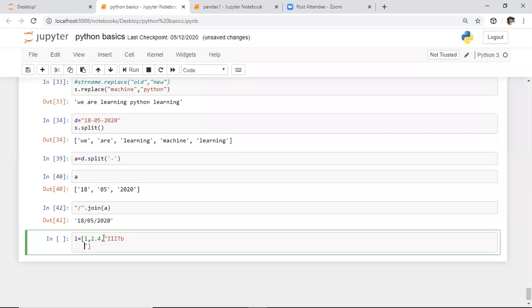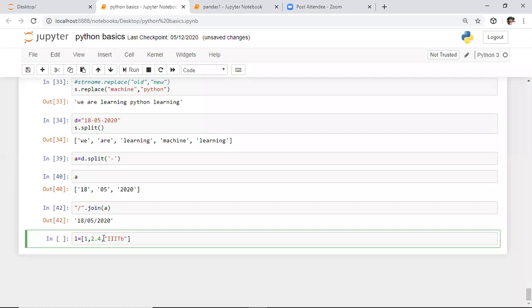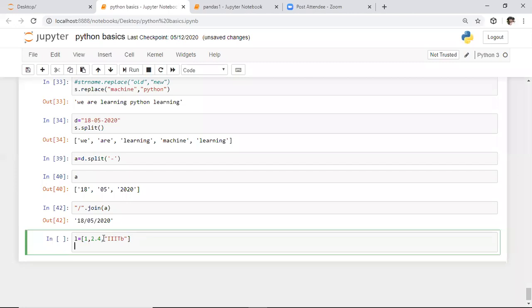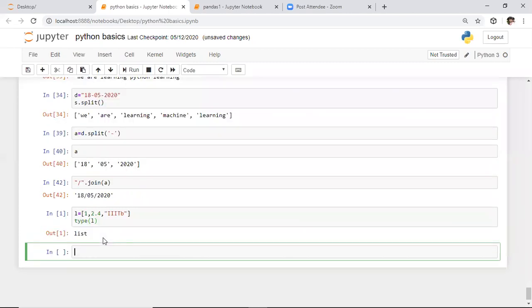I define this thing as a list. After defining it, I want to observe the type of L. If you observe the type of L, it returns the output list. List attributes: anything specified in the square brackets will be considered a list.